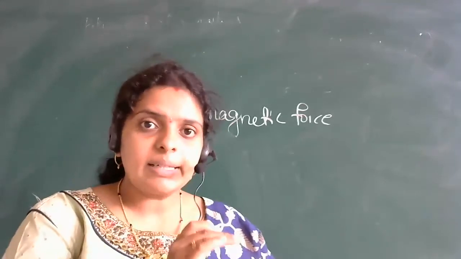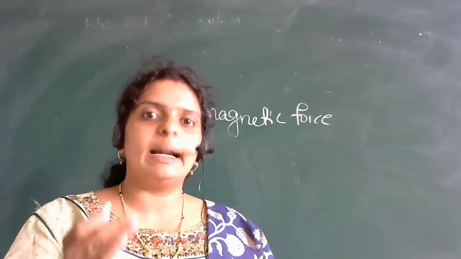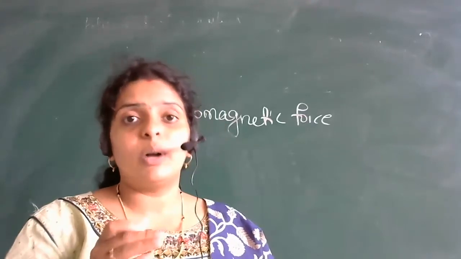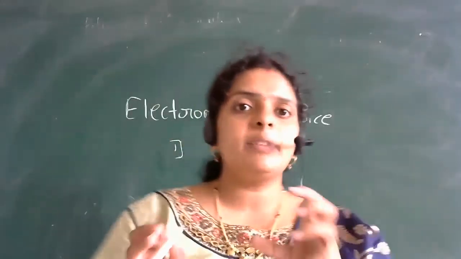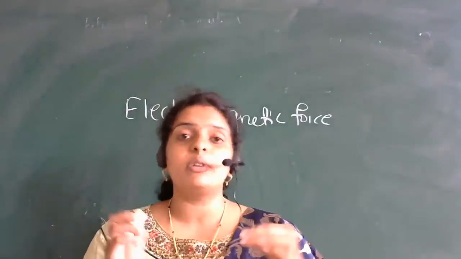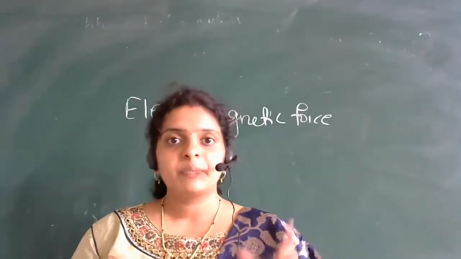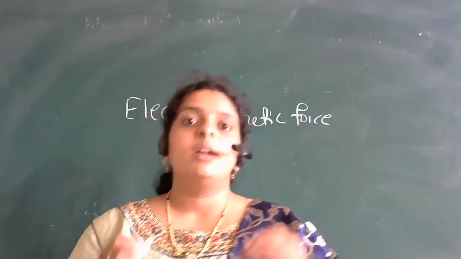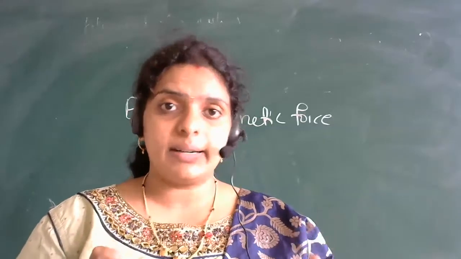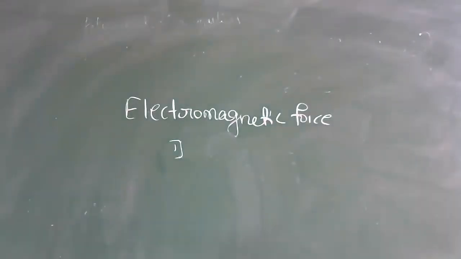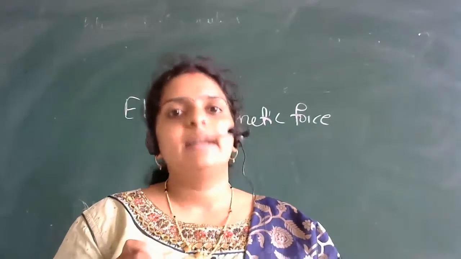So in the case of electromagnetic force, it is attractive and repulsive. The electromagnetic force is attractive as well as repulsive, because if you see some different textbooks, some people define electromagnetic force as the force between the charges. Force between the charges is also called electromagnetic force. Actually that is electrostatic force. But in some textbooks it is defined this way also: the force between the charges at rest is also called electromagnetic force. So because of that reason, it is both attractive as well as repulsive in nature.